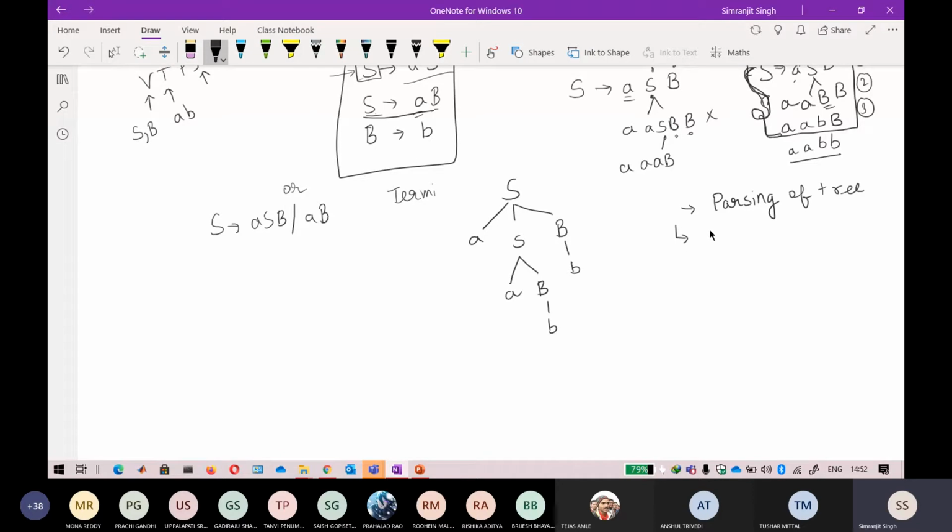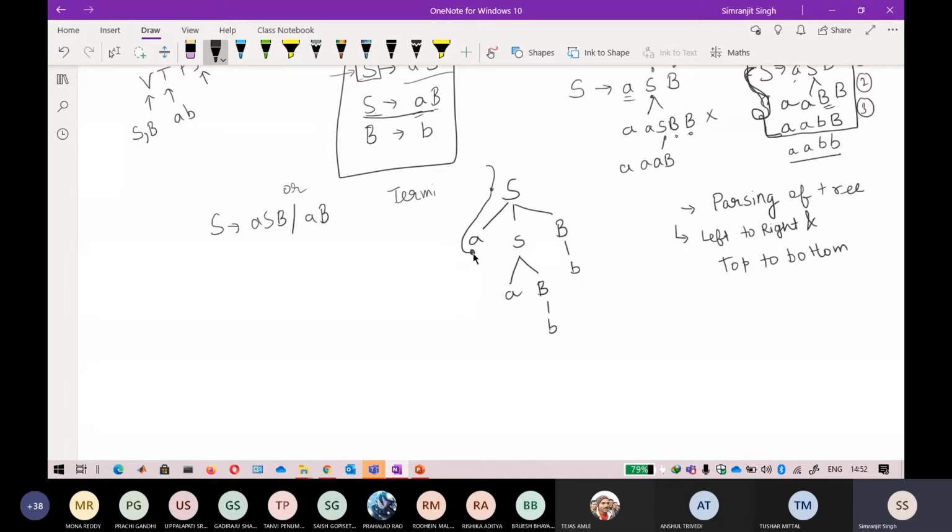The parsing of the tree will always be done like this: left to right, top to bottom. What exactly is the meaning of this? I will parse the tree now. I will start from the start symbol, and go left to right and top to bottom.